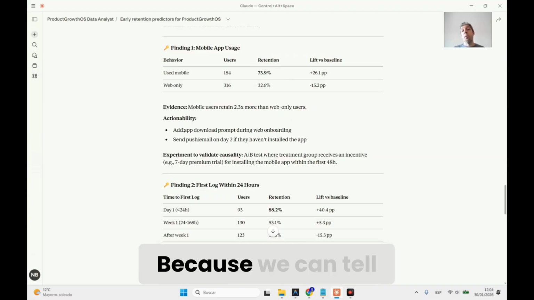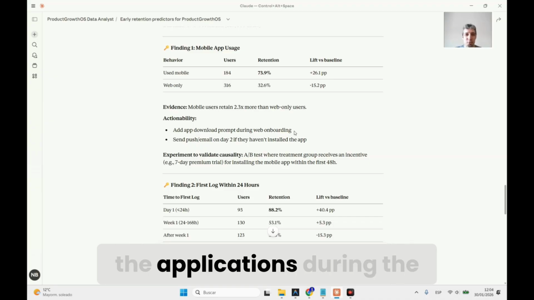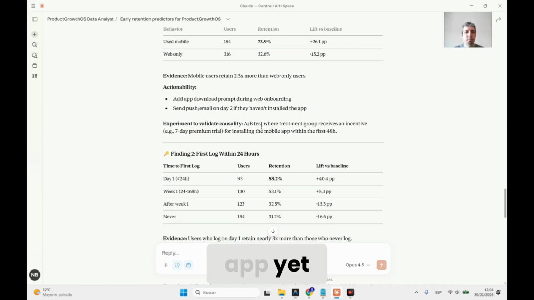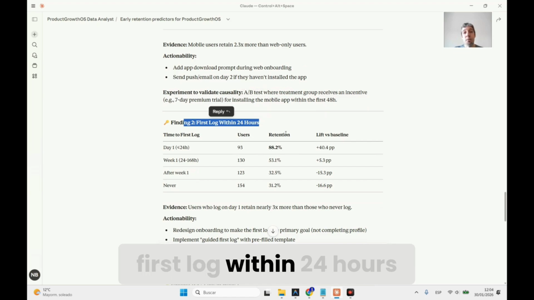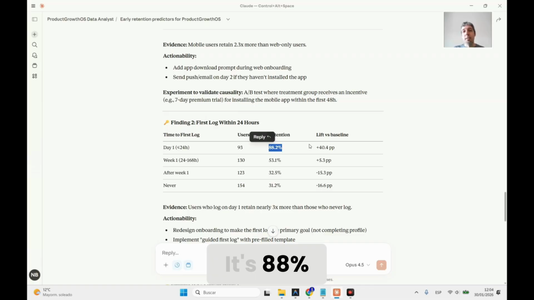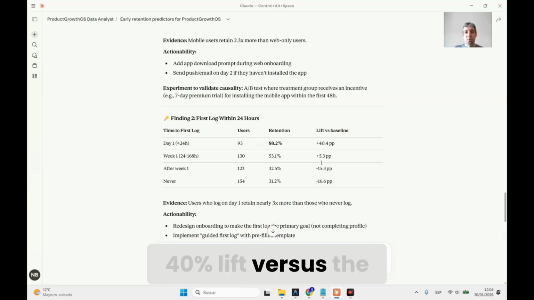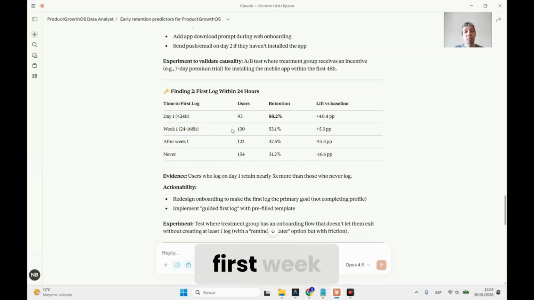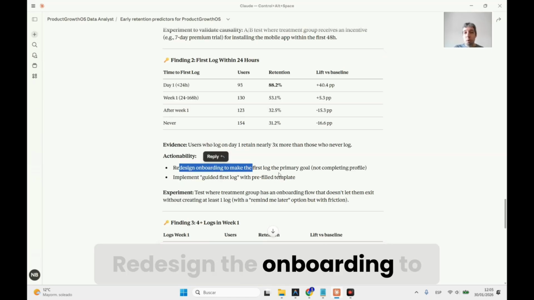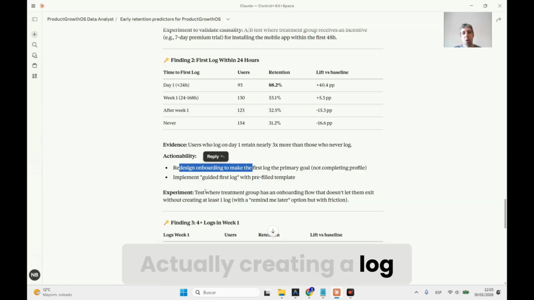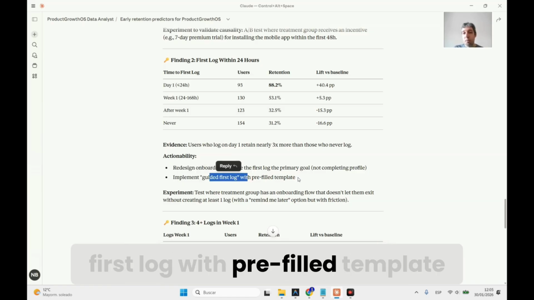So this is actionable. Why? Because we can tell the users or incentivize the users to download the application during the onboarding, or send a push or email on day 2 if they haven't installed the app yet. Second finding, first log within 24 hours. So here you can see the retention is quite amazing, it's 88%. So it's a 40% lift versus the control group, or versus the group which actually does the log in the first week. And the actionability is redesign the onboarding to make the first log the primary goal, not completing the profile, actually creating a log. So implement a guided first log with a pre-filled template.